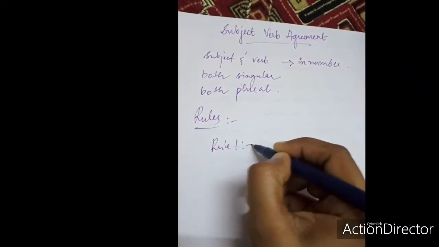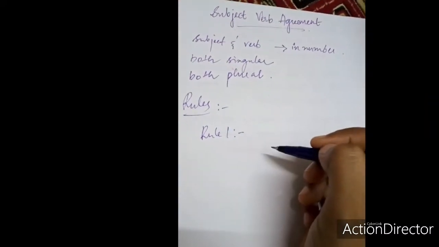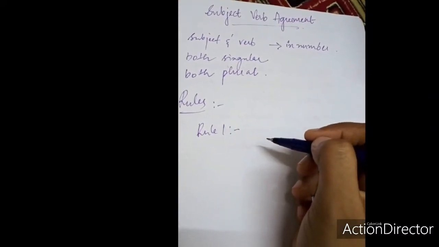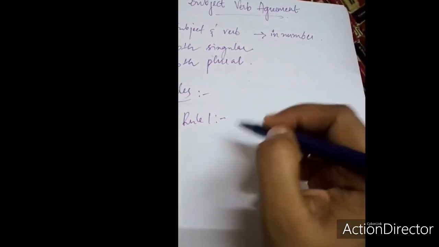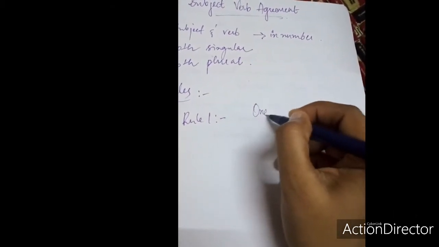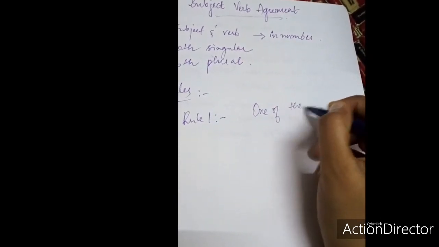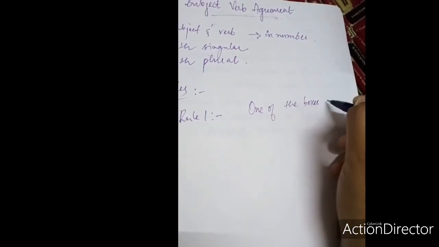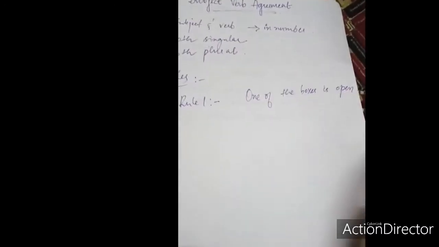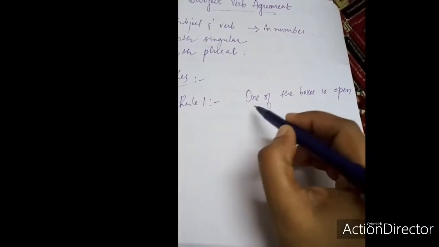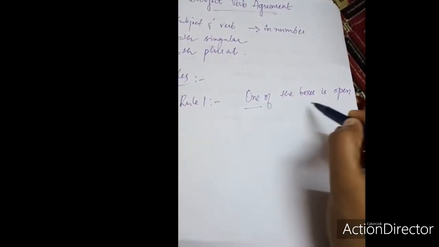Rule 1 is the number of the subject is not changed by words that come in between the subject and the verb. For example, one of the boxes is open. So this is a statement. One of the boxes is open. So here the subject is one and the verb is is.